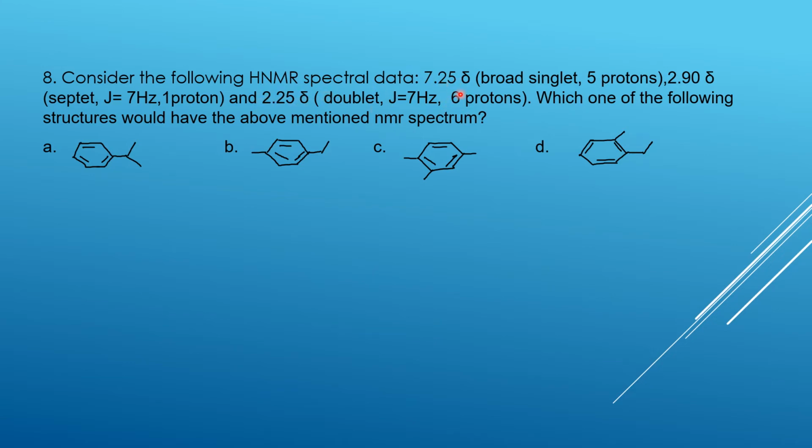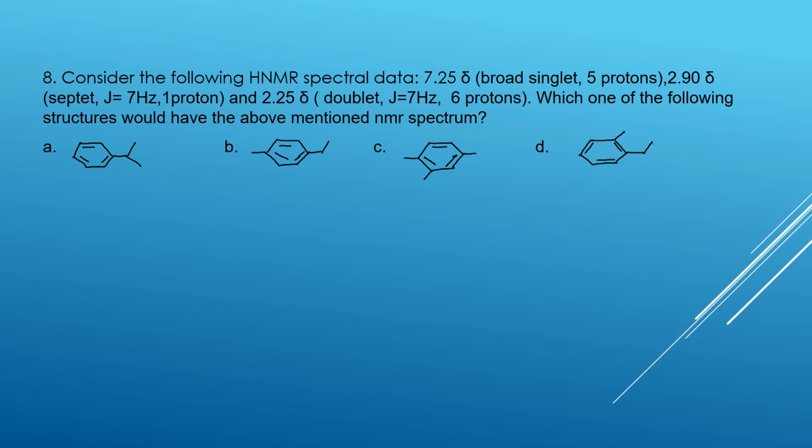Whenever they mention 6 protons, it always means that 2 CH3 groups are there. Combinedly they will give 6 protons, due to the symmetrical nature of the CH3 groups. I'll explain over here, then it will be easy for you. See here.